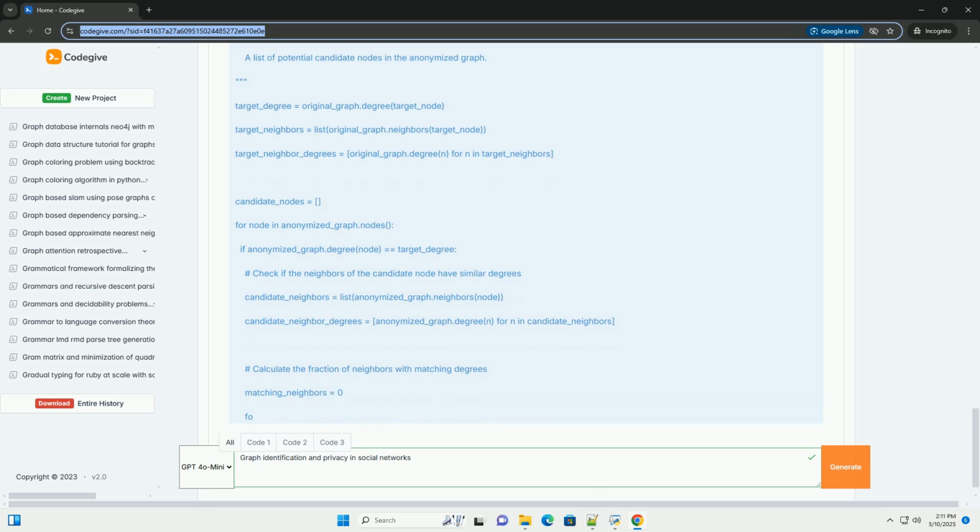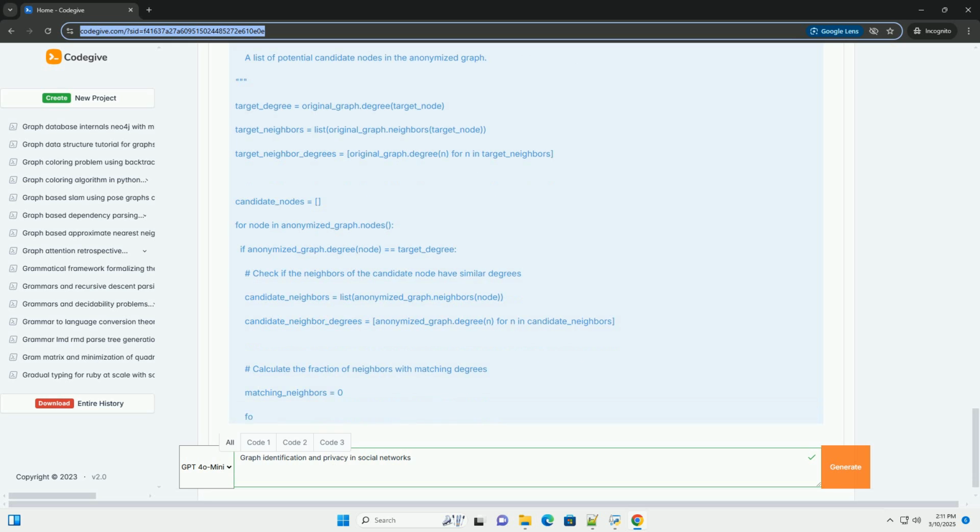3. Graph identification attacks. The goal of a graph identification attack is to re-identify a node in a perturbed or anonymized graph based on information about the node's connections in the original graph. This becomes a privacy risk when the attacker has external knowledge or auxiliary information about the user. Attack techniques: 1. Node re-identification based on structure.